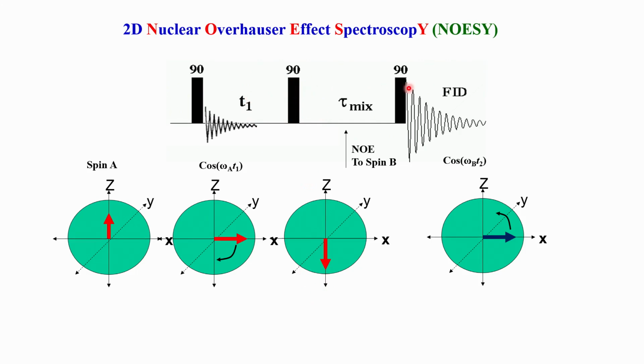Now, during this portion of the sequence, there is just a simple mixing time, meaning there is nothing happening here. It is not even evolution; this is not like T1, because T1 is something which varies with time, as we saw in the previous class on how a 2D experiment is conducted. Here it is a fixed duration.